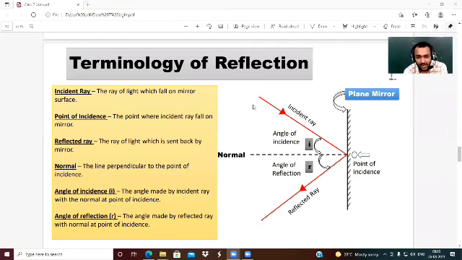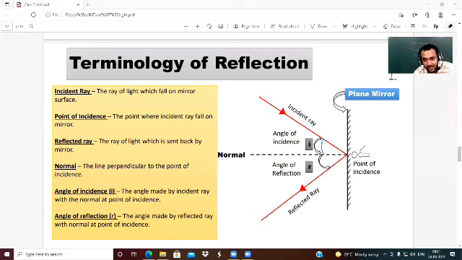Now, suppose the light rays fall on a point of the plane mirror. The point where the light rays fall is called the point of incidence. The ray which falls on the plane mirror is called the incident ray. And this is the normal, the imaginary line we draw perpendicular to the plane mirror. The angle made by the incident ray and the normal is called the angle of incidence.